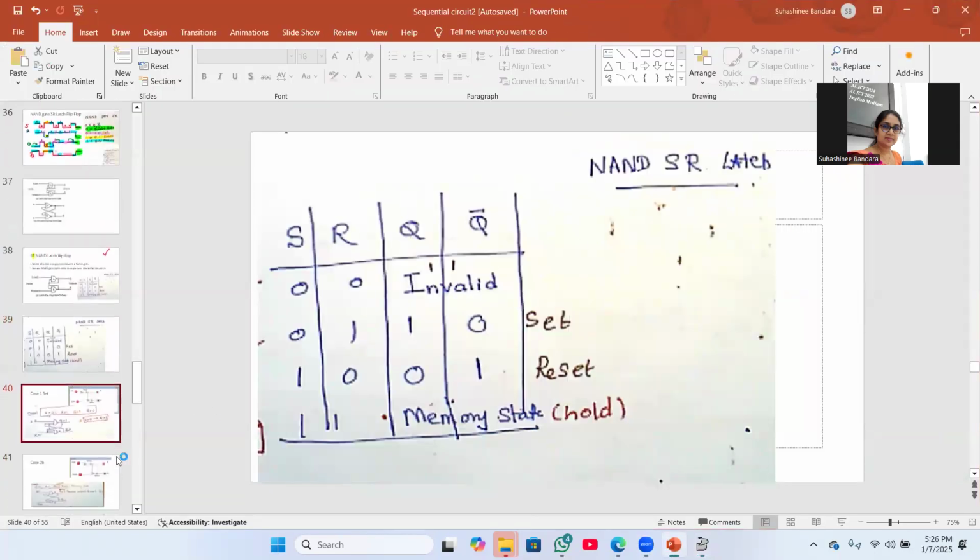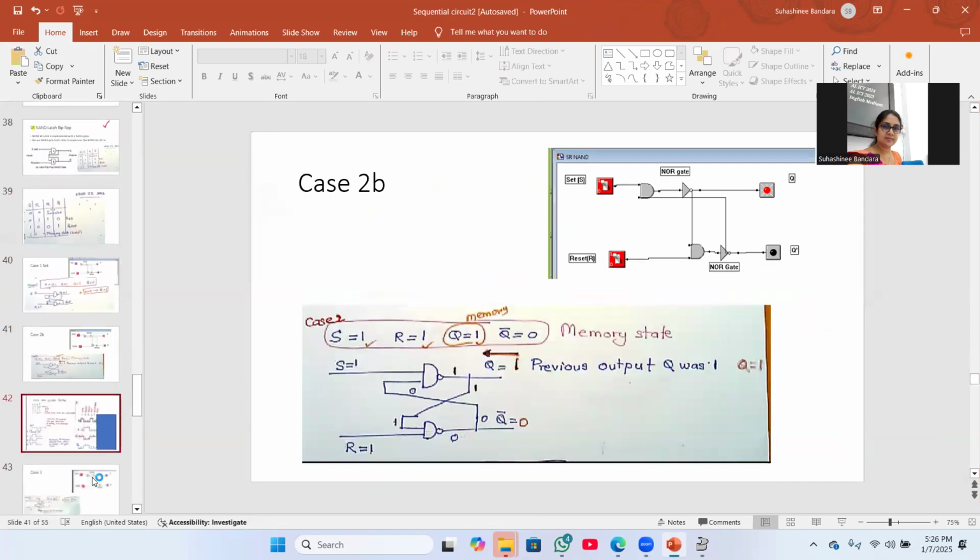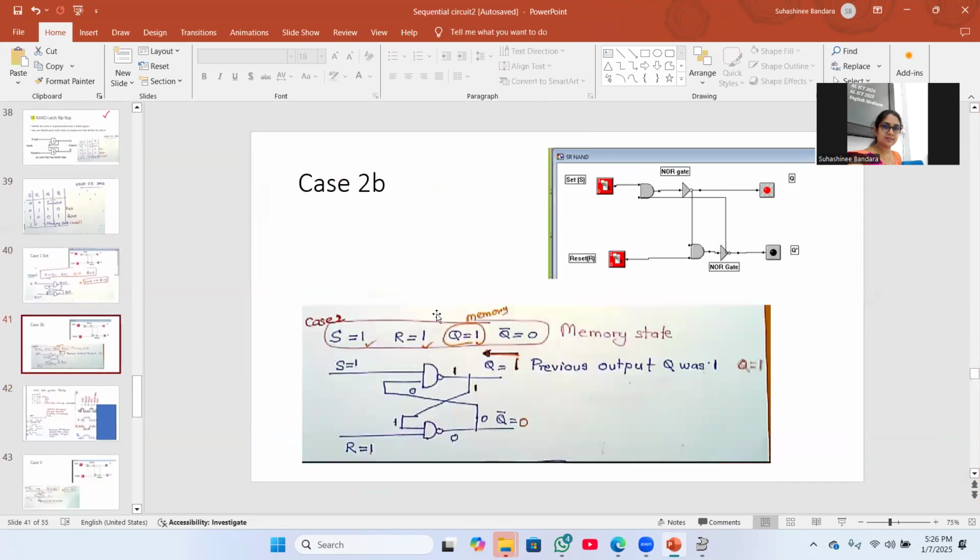Then each and every state I have taken. So 0, 0 is invalid; 0, 1, you will get Q 1, Q bar 0. No need to draw this. Previous memory is called by the 1, 1. So if Q is 1, it will call the previous memory.